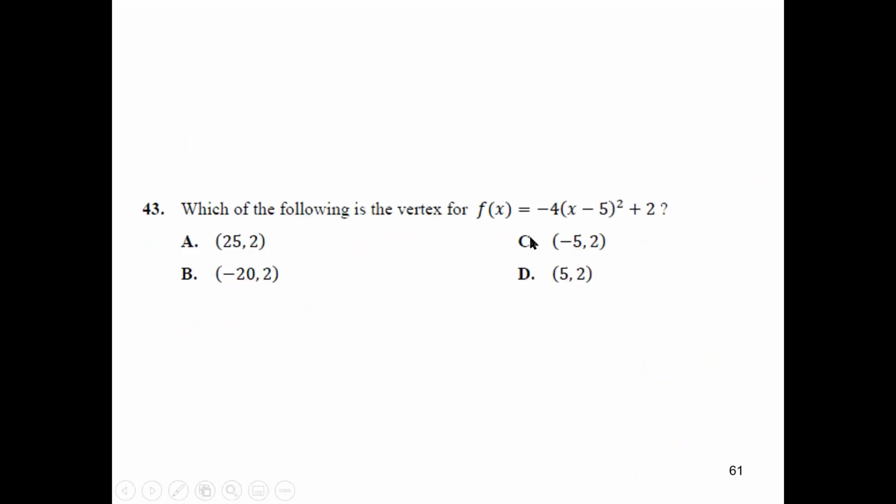Okay, so a question like number 43: what is the vertex? The vertex is the h and the k value, or you could think about it as the x and the y value. So looking at this part right here, you have f of x is equal to, and this is the formula, a times (x minus h) squared plus k.